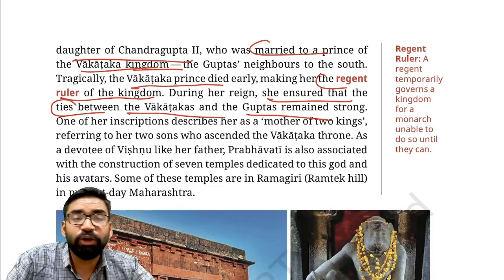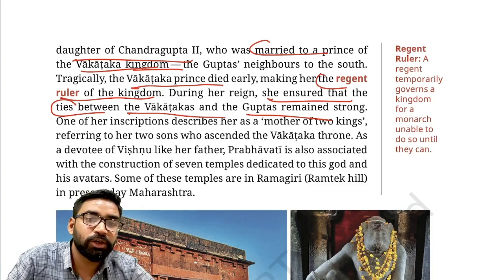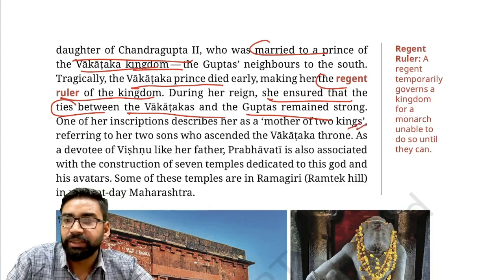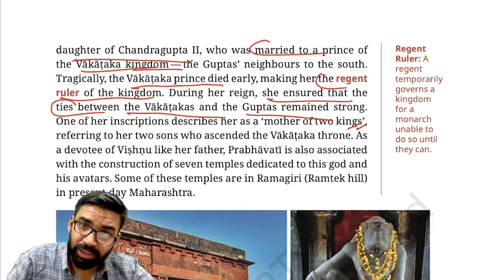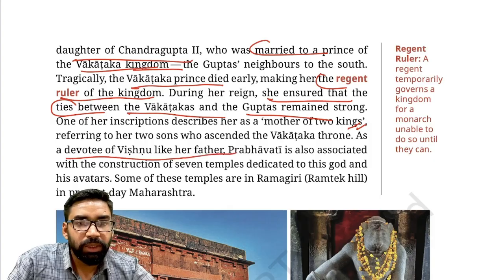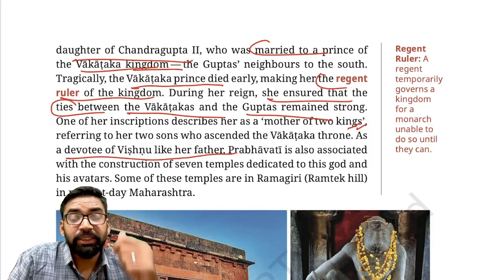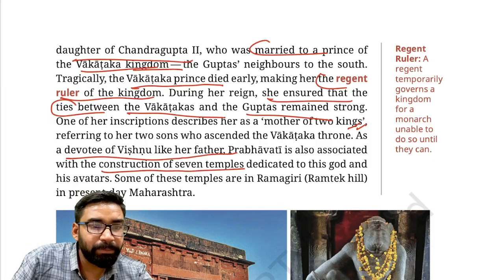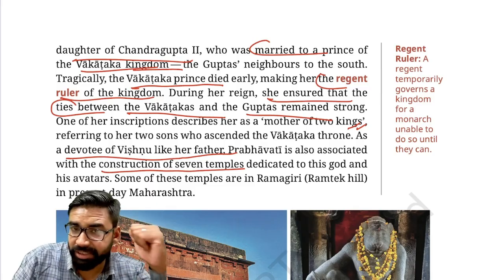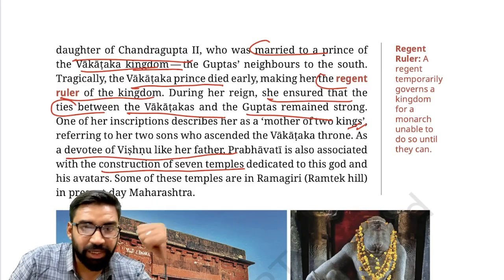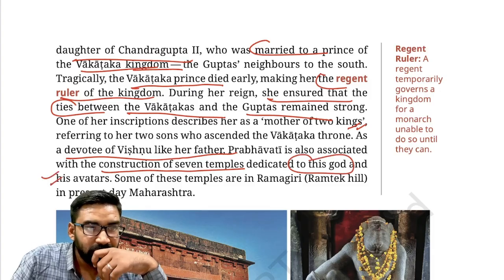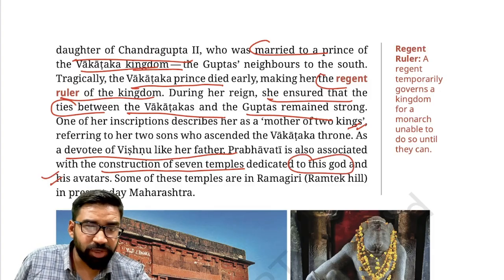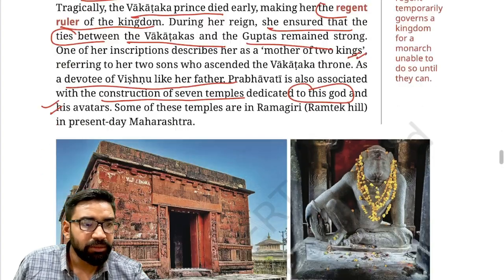Now, one of her inscriptions mentions that she was the mother of two kings. As I have said, two minor rulers were there. Clear? Like Chandragupta II, his daughter Prabhavati Gupta was also a devotee of Vishnu. It is said that she constructed seven temples. These seven temples are dedicated to Vishnu and one of his avatars. Some of these temples are in the Maharashtra region, like Ramgiri, Ramtek Hills, present-day Maharashtra.